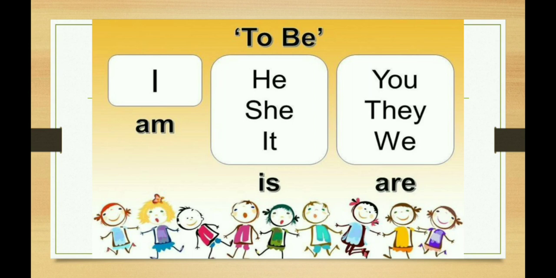Whether it is a thing, a name of a person, any noun, it also takes is if it is singular. And are always comes with the pronouns known as you, they and we. Are also accompanies all the nouns which are in plural. For example, cats, men. Men are talking. So more than one man is talking, so we will use are.